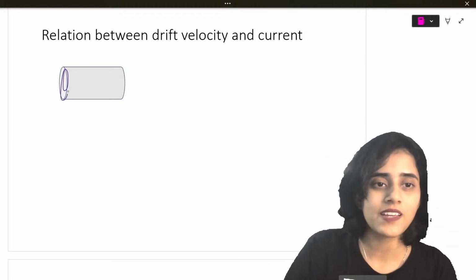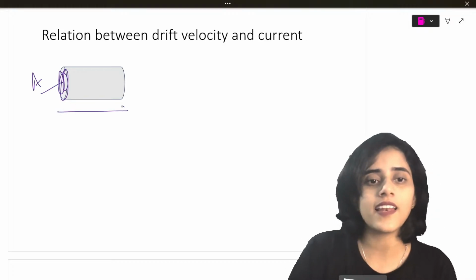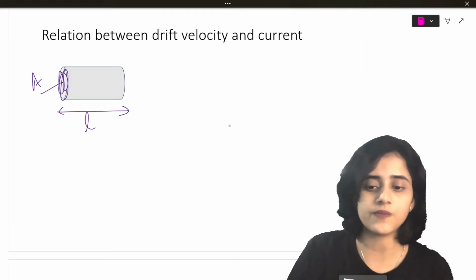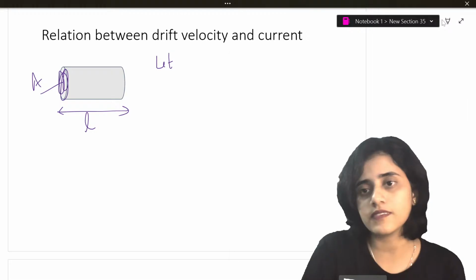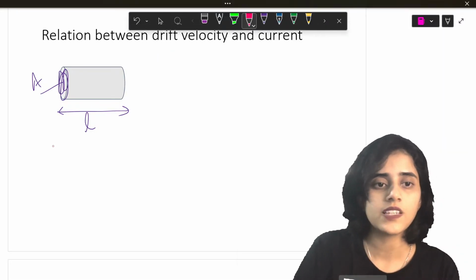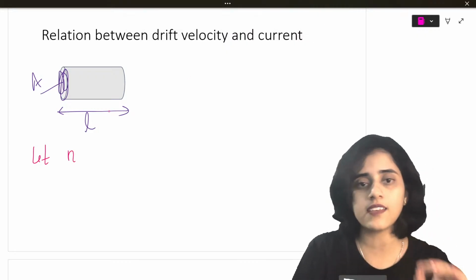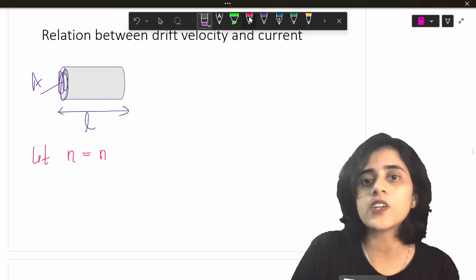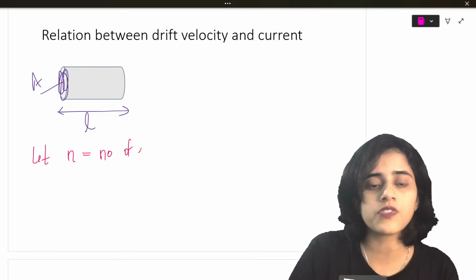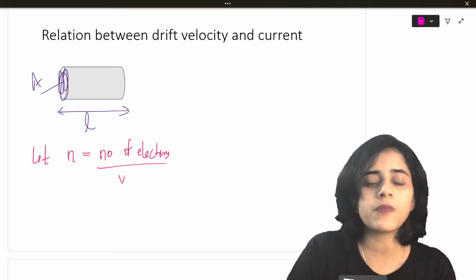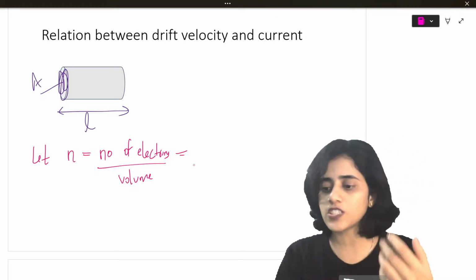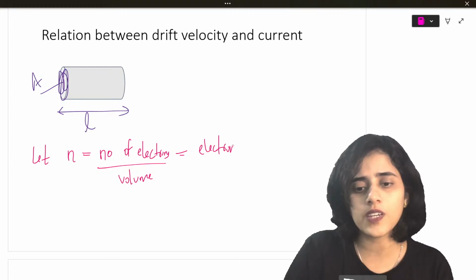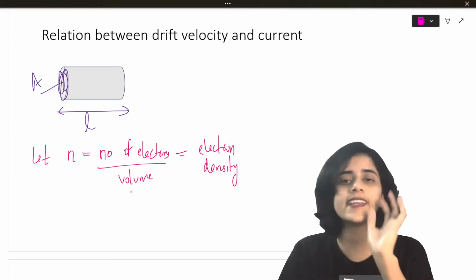Again, you have a conductor. The conductor has an area A. The length of the conductor is L. Let n be the number of electrons divided by the volume of the wire, which is basically the electron density. So n is the electron density.